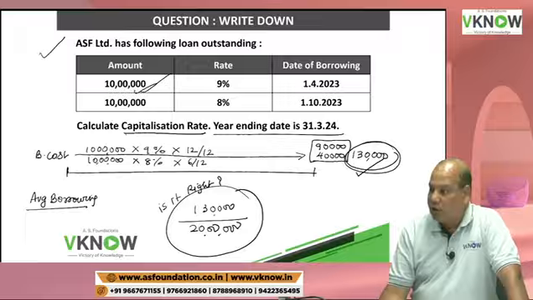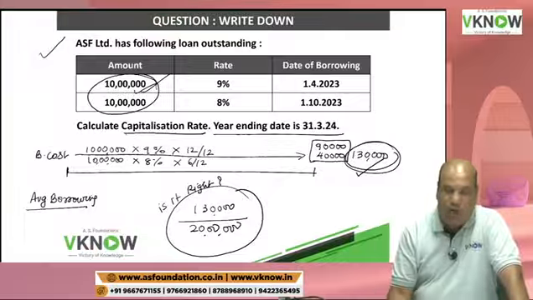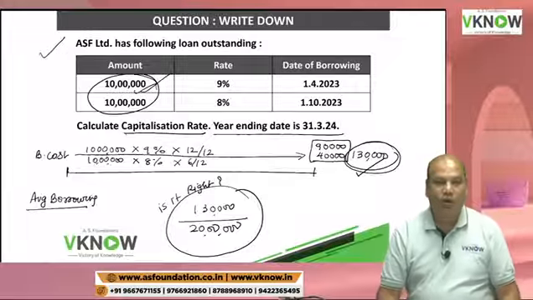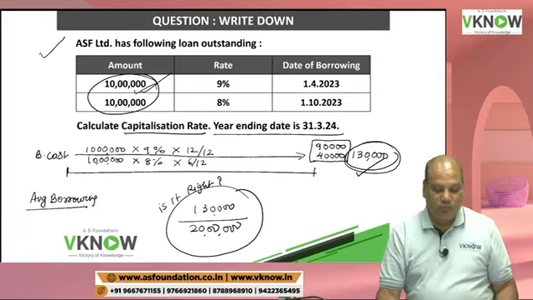Use your logic and tell me. Dividing 1,30,000 by 20 lakh, 20 lakh is the total of these two borrowings. Is it right or wrong?